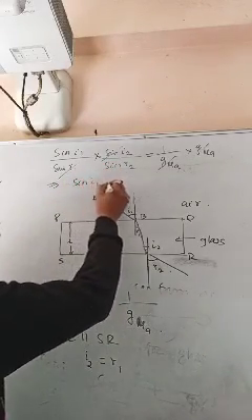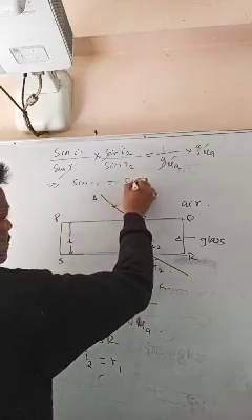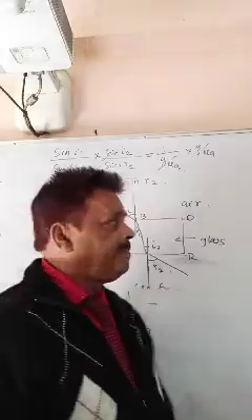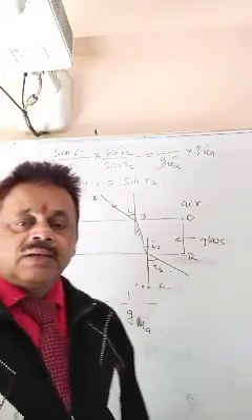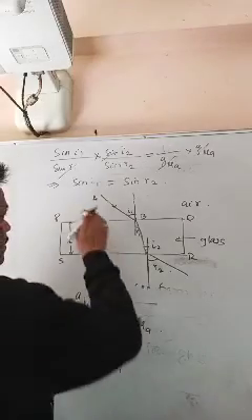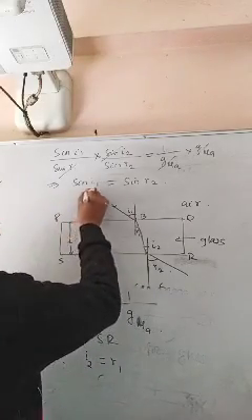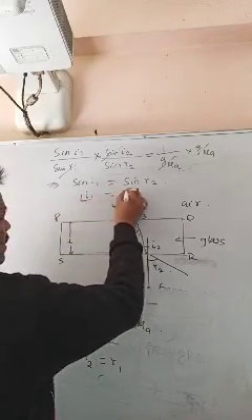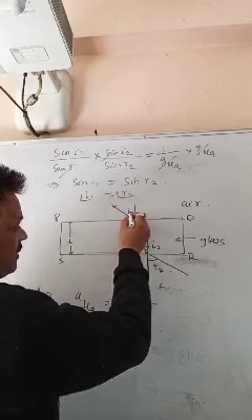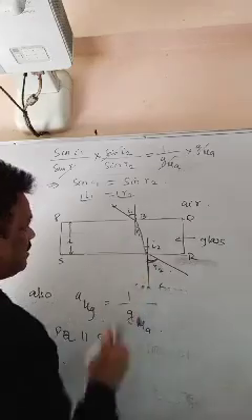Sin I1 equals sin R2. Means what will you find here? That is, sin will be cancelled. I1 equals R2. So that means angle of incidence equals angle of emergence.